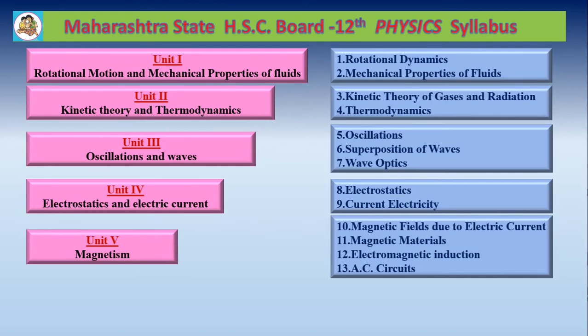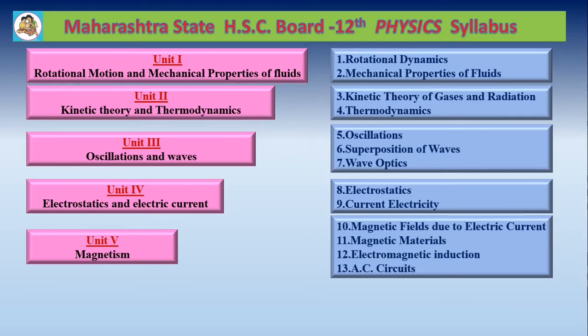In the 10th chapter, there is a phenomenon in which, when electric current is passed through a conductor, there is a magnetic field surrounding the conductor. That phenomenon is called the magnetic effect of electric current, and you have to deal with that phenomenon. In chapter number 11, we are going to study certain materials which are called magnetic materials, their types and their properties.